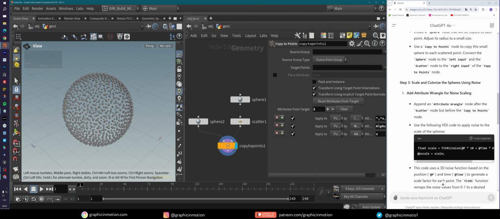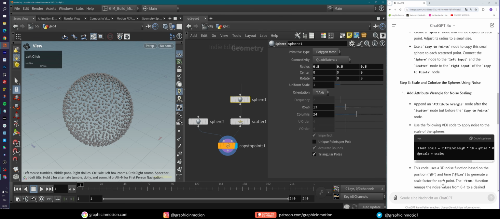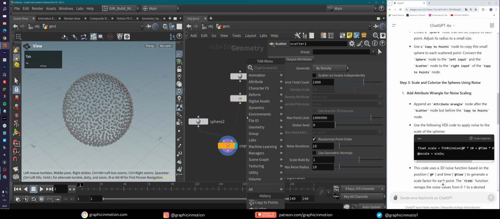Now, scale and colorize the sphere using a noise. Add an attribute wrangle for noise scaling. Append an attribute wrangle node after the scatter node, but before the copy to points. Okay, let's do that. So attribute wrangle.